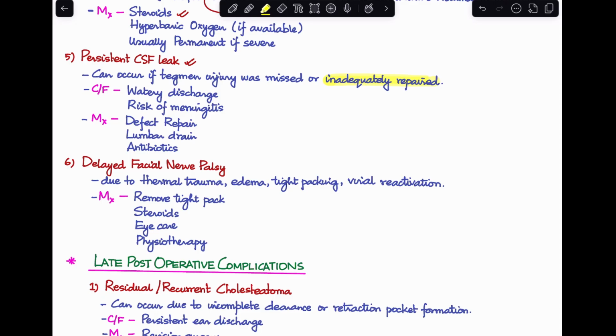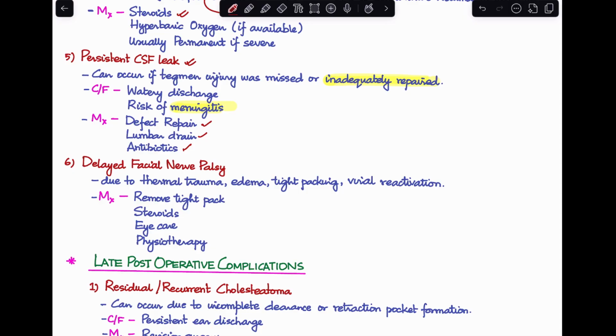So the patient will come to you with a watery discharge from their ear and an increased risk of developing meningitis. These cases have to be treated with the repair of the defect, placement of a lumbar drain, and antibiotics.